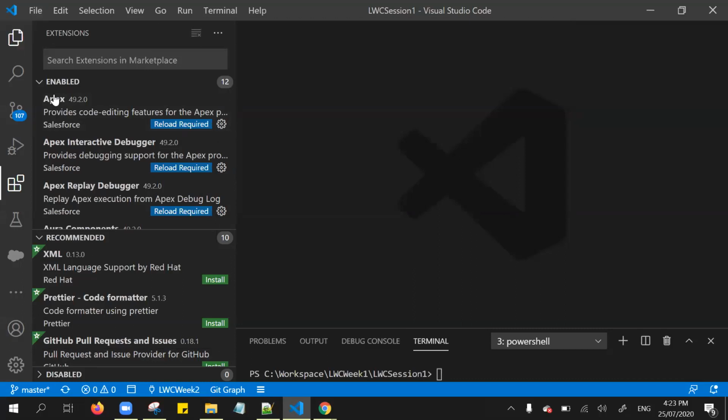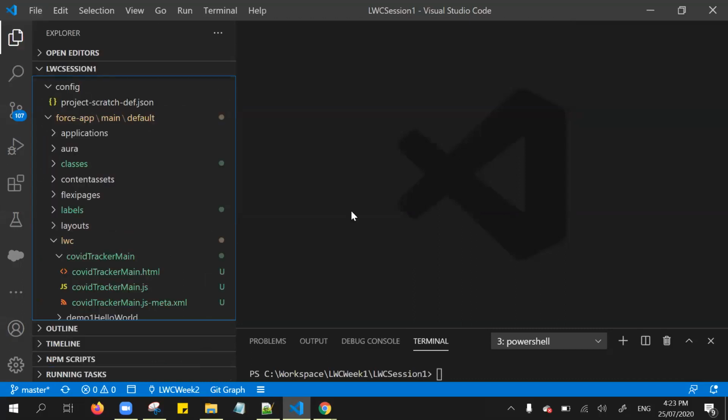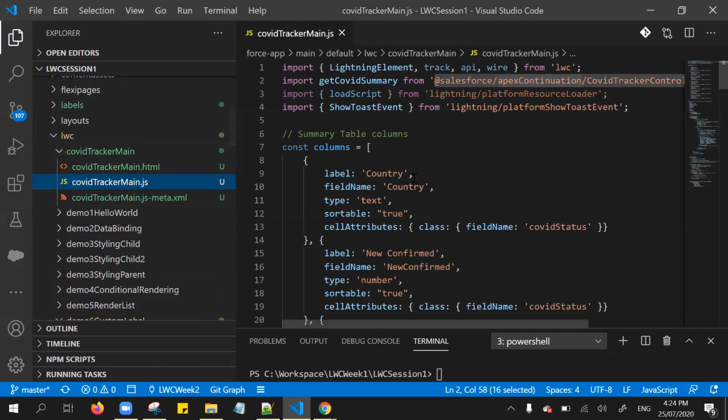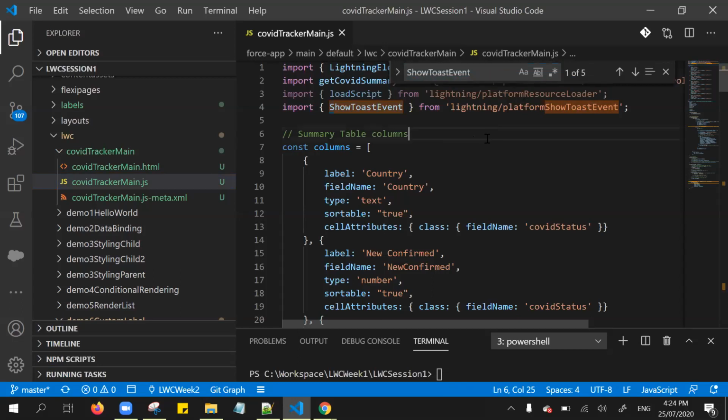The next one, if you are searching in files, for instance, let me open one of the components. If you want to search for a particular thing, the easy way is Control F. Everyone knows that.